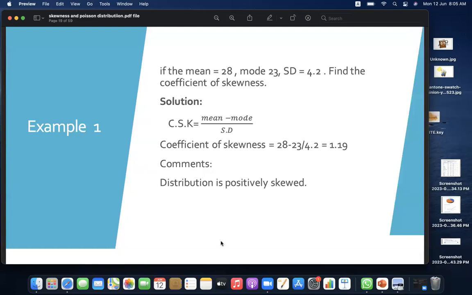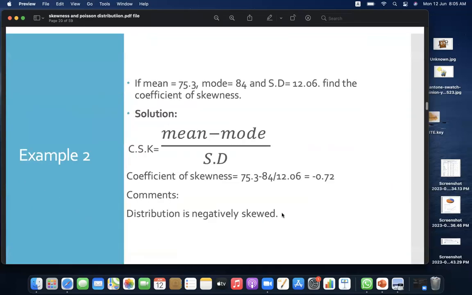We can understand better with the help of an example. If the following values are given: mean is equal to 28, mode 23, and standard deviation 4.2, find the coefficient of skewness. Putting all the values in the formula, the answer will be 1.19, and the distribution would be positively skewed. Example number 2: if mean is 75.3, mode 84, and standard deviation 12.06, find the coefficient of skewness. Again, mean minus mode divided by standard deviation. Putting the values in, we get minus 0.72, so the distribution is negatively skewed.